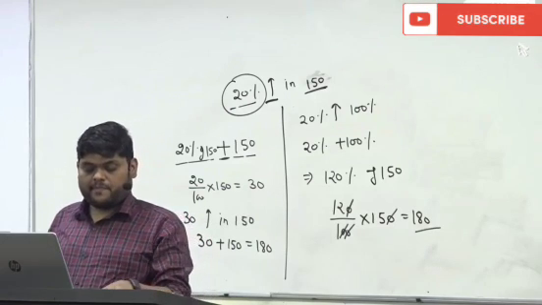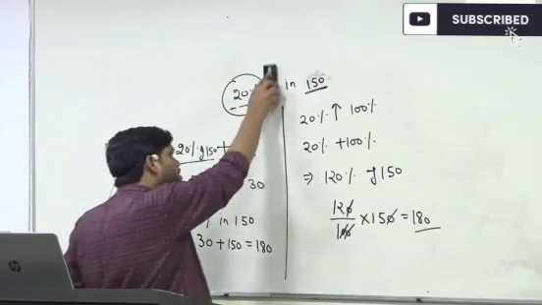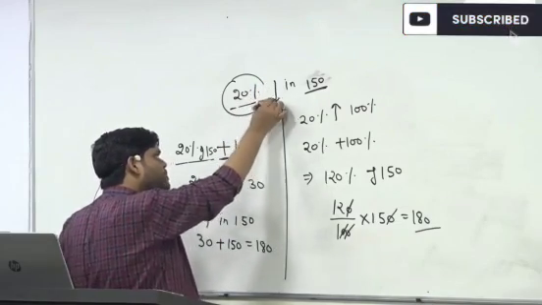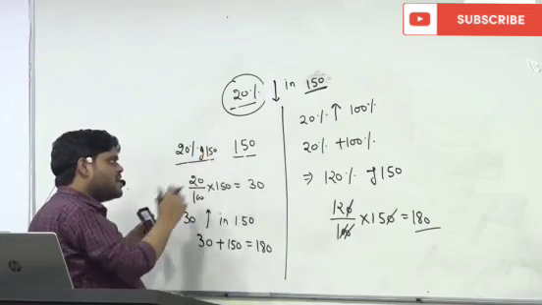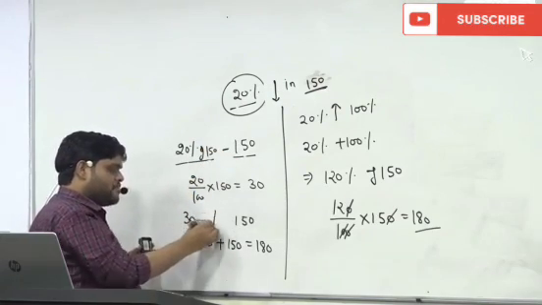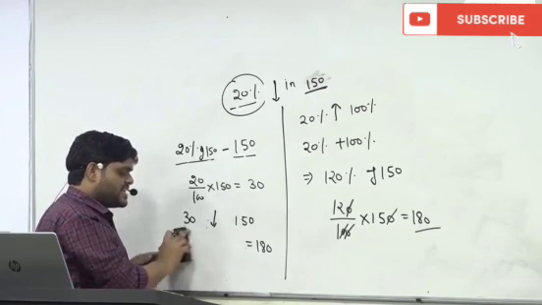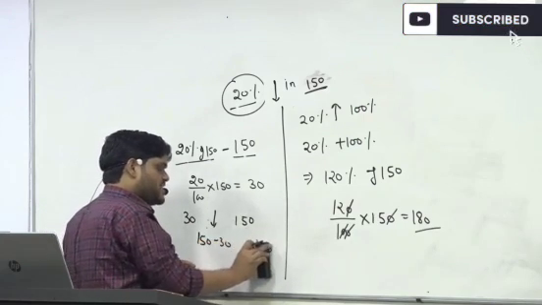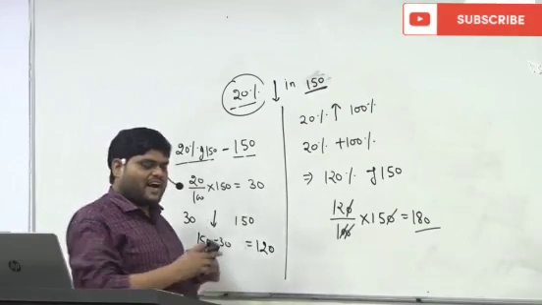Okay. Now, what will happen in the decrement case? Suppose I am decreasing 20%. Again, same logic. Decrement means subtraction, so the number is decreased.